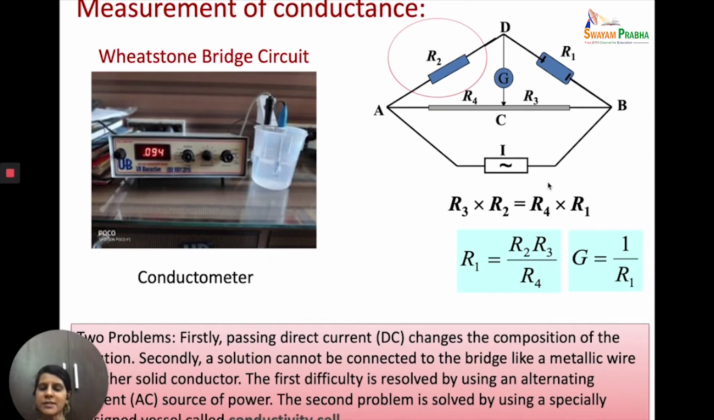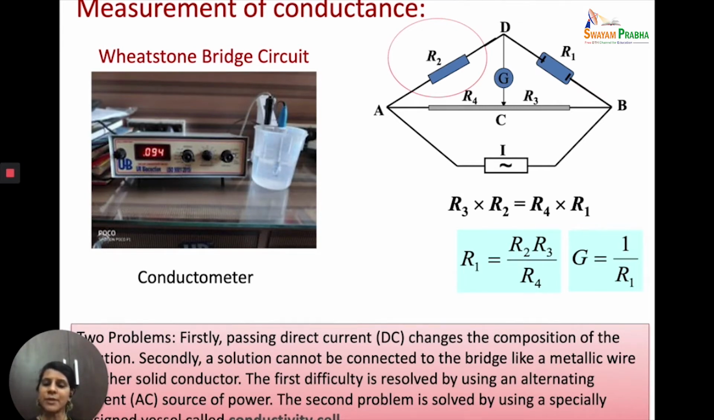The first is, can we use a DC current, direct current? No, we cannot use direct current while working with the Wheatstone bridge circuit for electrolytic solutions, because when we use a direct current, there are concentration changes which take place. And because there are concentration changes taking place due to the electrolysis that is happening, the concentration of the solution will change and we will not be able to study the solution for a very long time.